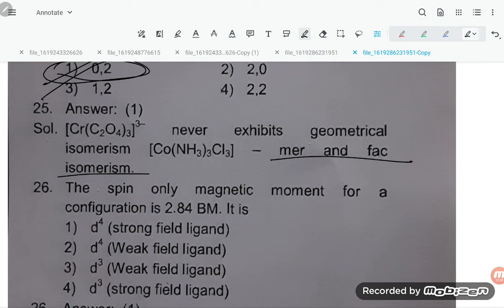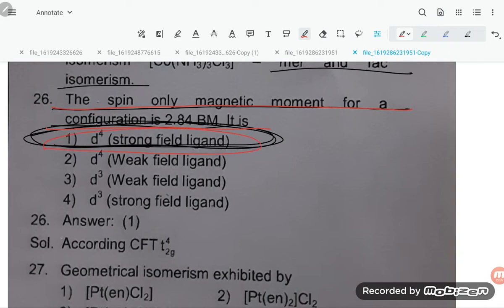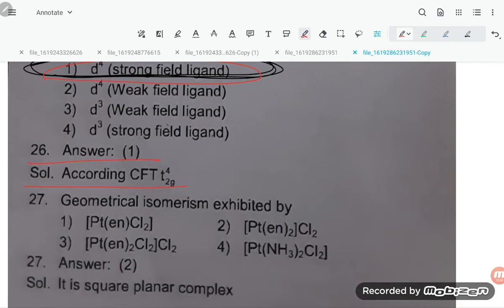Question number 26. The spin only magnetic moment for a configuration is 2.84 BM. It is d4 strong field ligand. What they are saying is that the spin only magnetic moment 2.84 BM corresponds to d4 strong field. So option number 1 is correct according to crystal field theory.